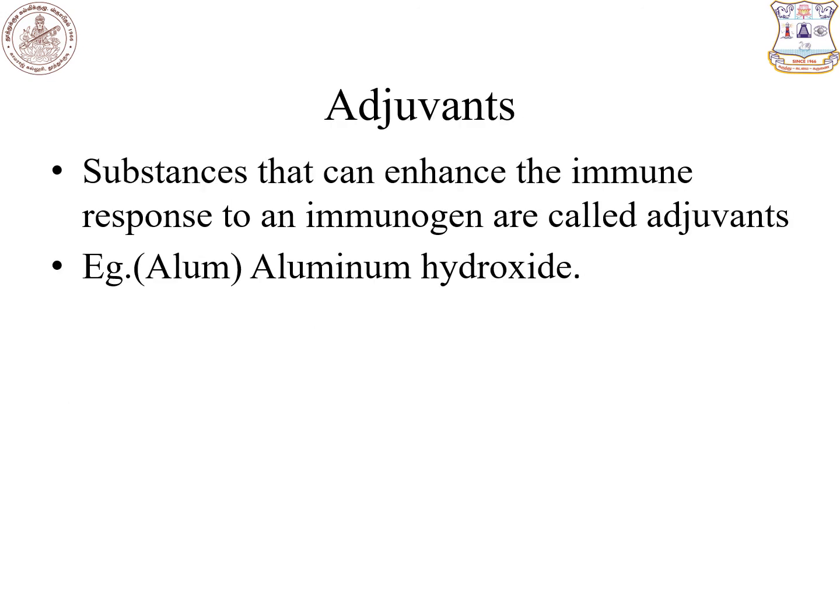Next one is adjuvants. Adjuvants are substances that can enhance the immune response to an antigen. For example, alum acts as a good adjuvant. The haptens that are mixed with adjuvant are converted into complete antigen that induces the immune response specifically.